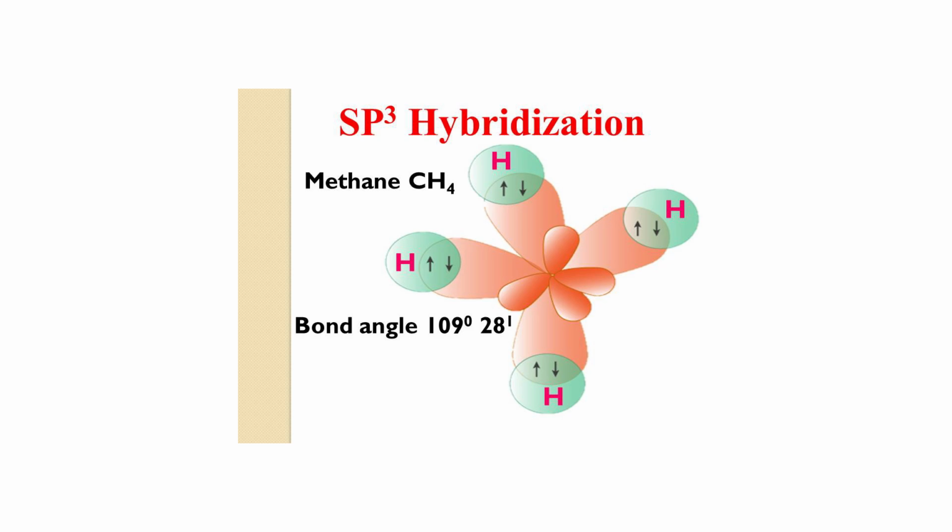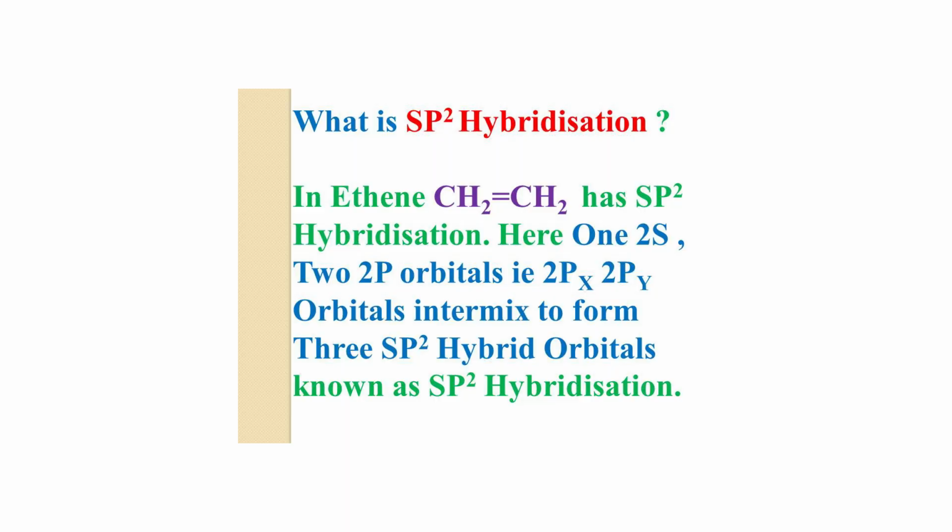What about the bond angle of methane? Bond angle of methane is 109 degrees 28 minutes. It is rounded as 109.5 degrees. Then we pass on to what is sp2 hybridization. What is trigonal hybridization? Can you give an example?